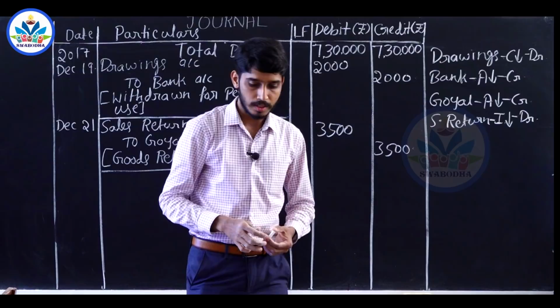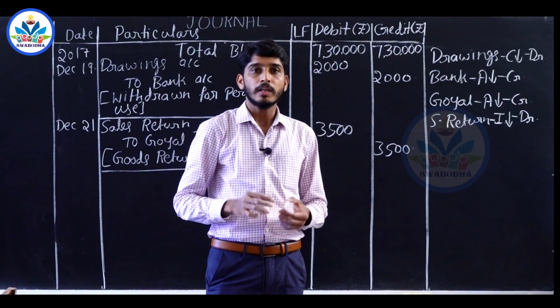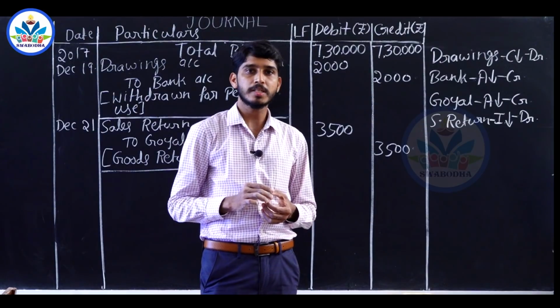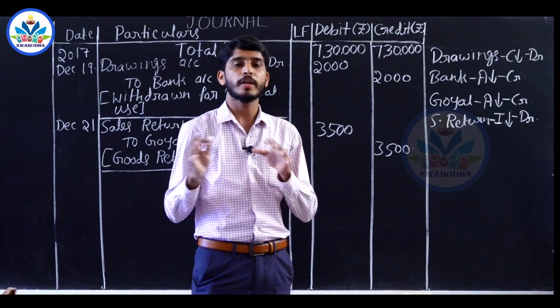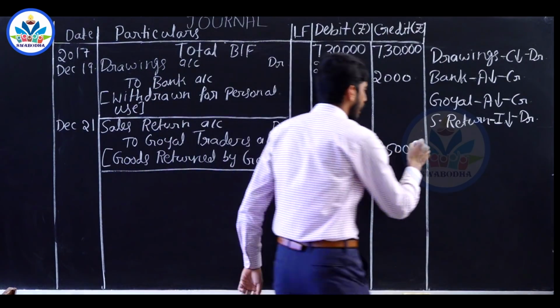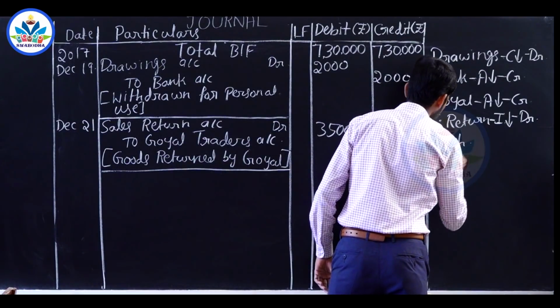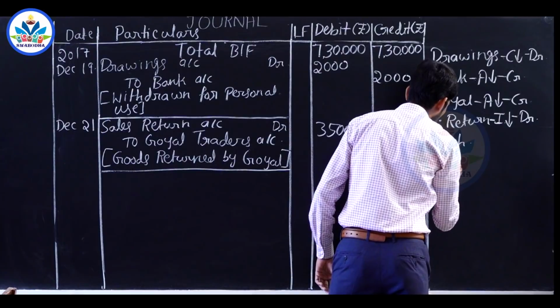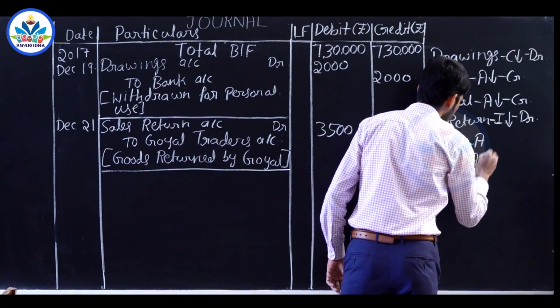Next transaction on 22nd of December, cash deposited into bank, rupees 20,000. You have deposited cash into bank account. So the accounts involved are cash account and bank account. Cash is an asset, bank is also an asset.